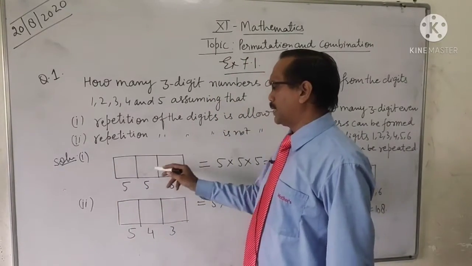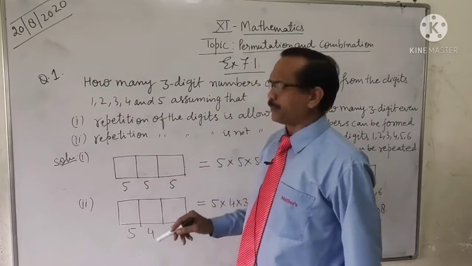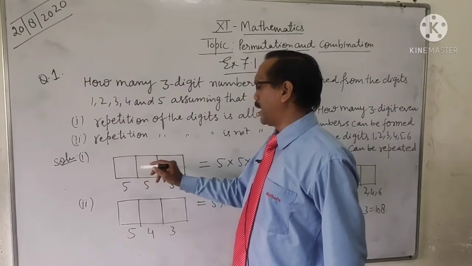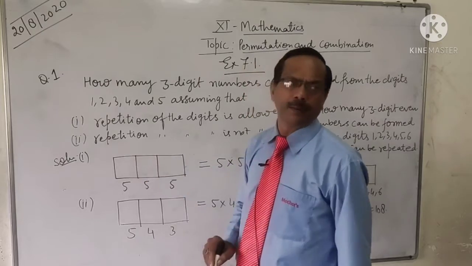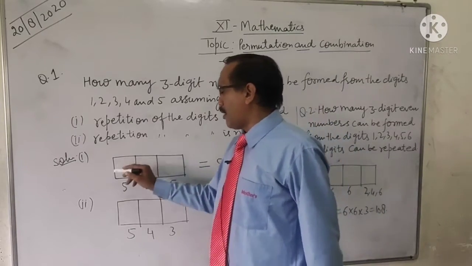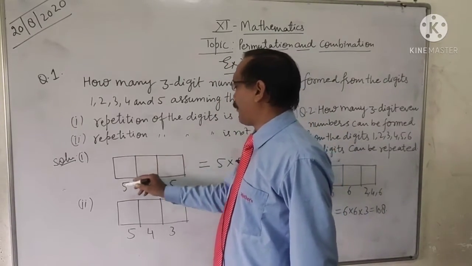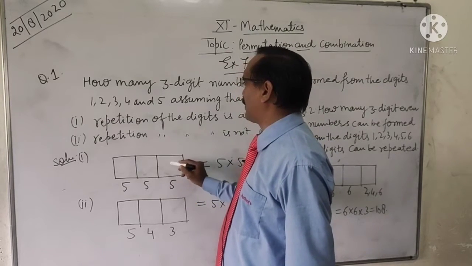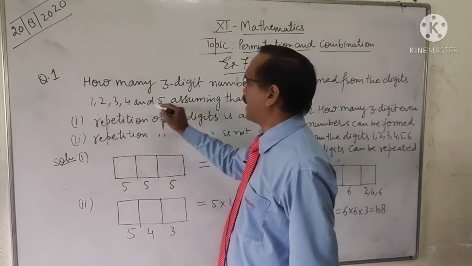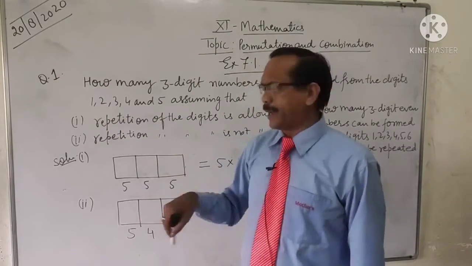Let us suppose there is a 3-digit number. So there is a unit place, tens place, and the hundreds place. Now all the places can be filled in 5 ways because repetition is allowed. This is the unit place, it can be filled in 5 ways. We can take any number from 1 to 5.